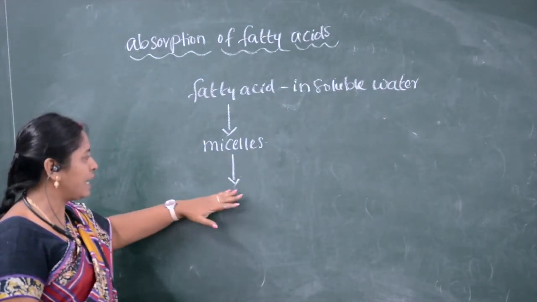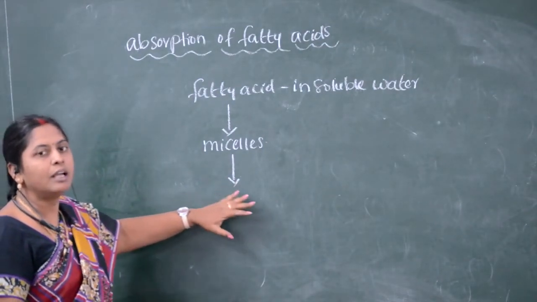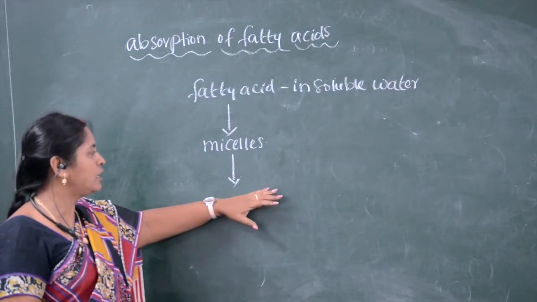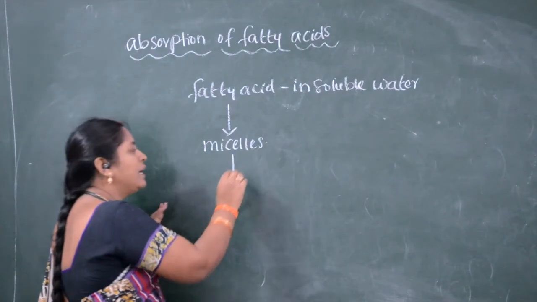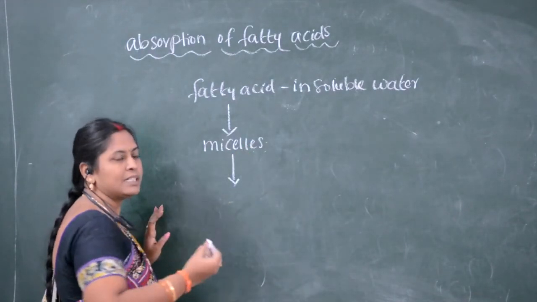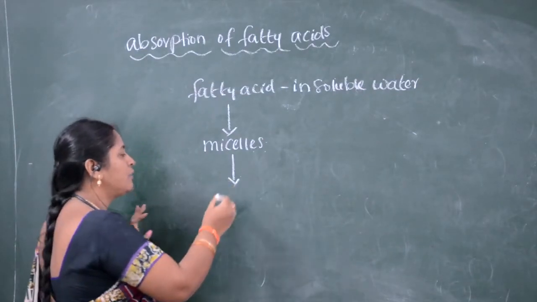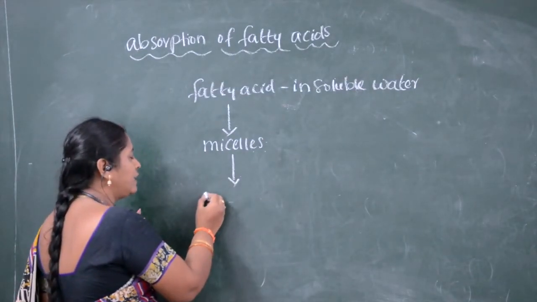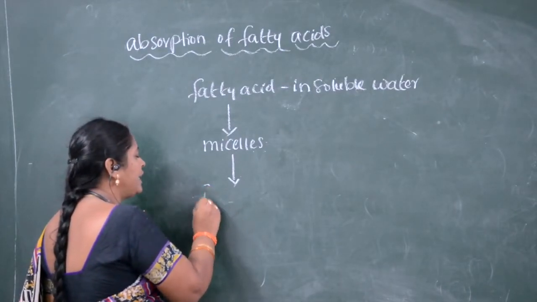So micelles enter directly into the lacteals or the lymph capillaries. While entering, they will not enter in the form of bare micelles; they enter after they are coated with protein.